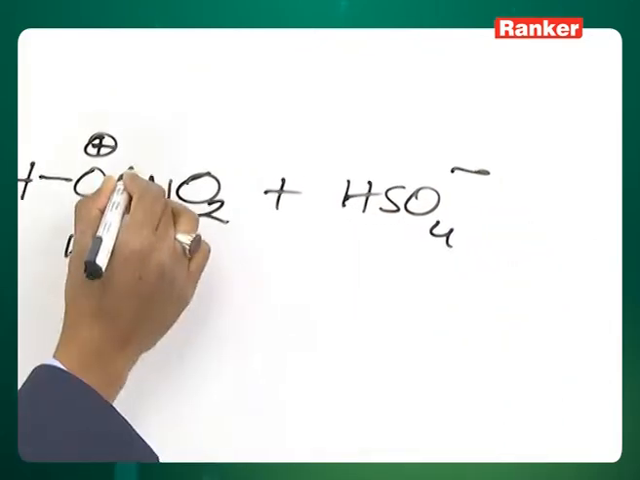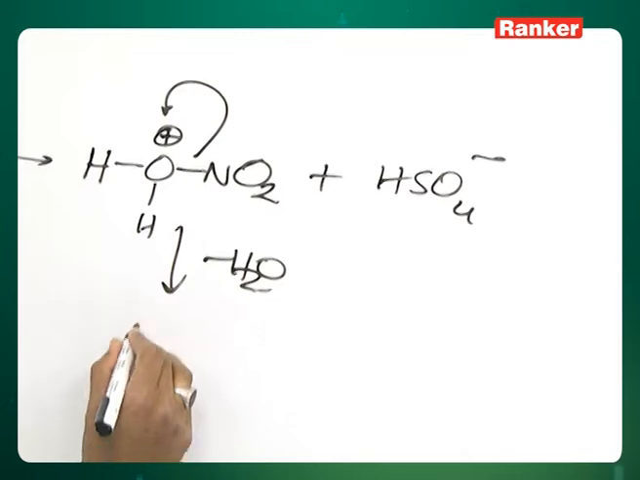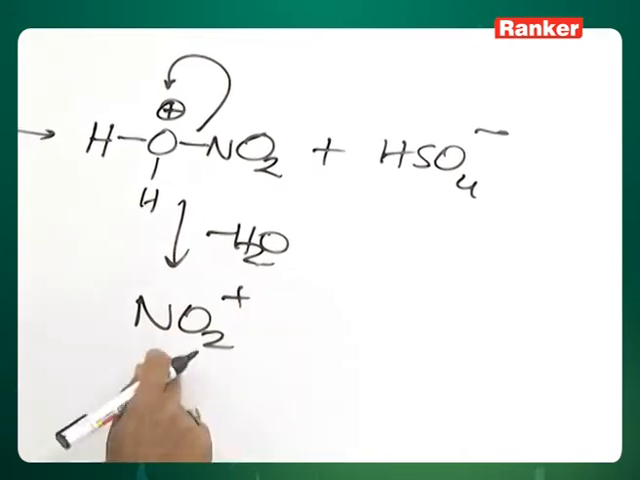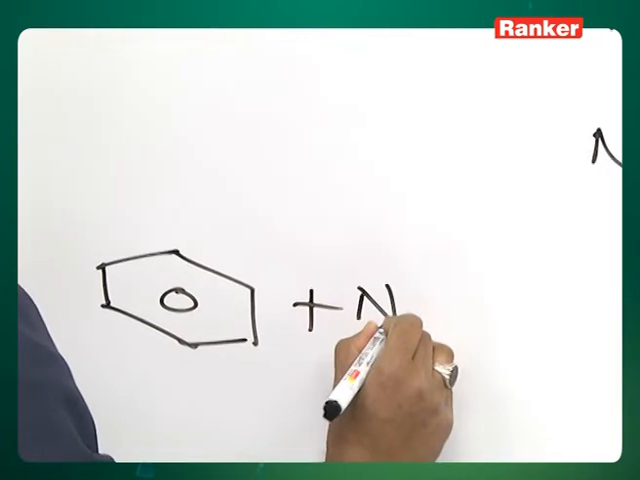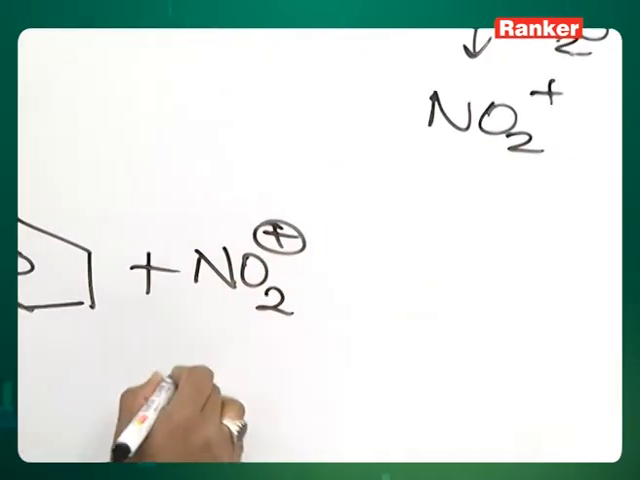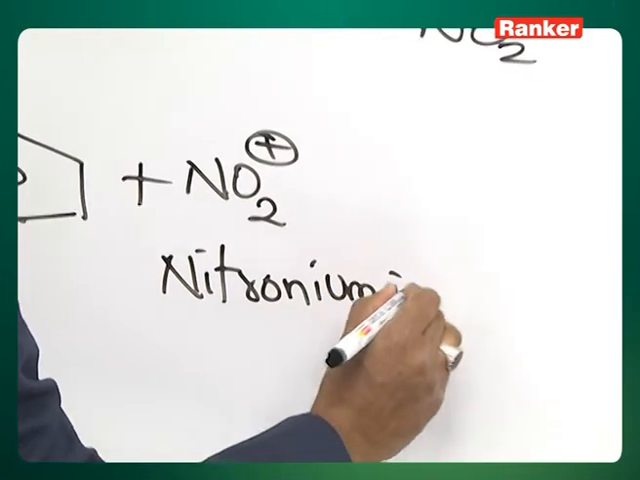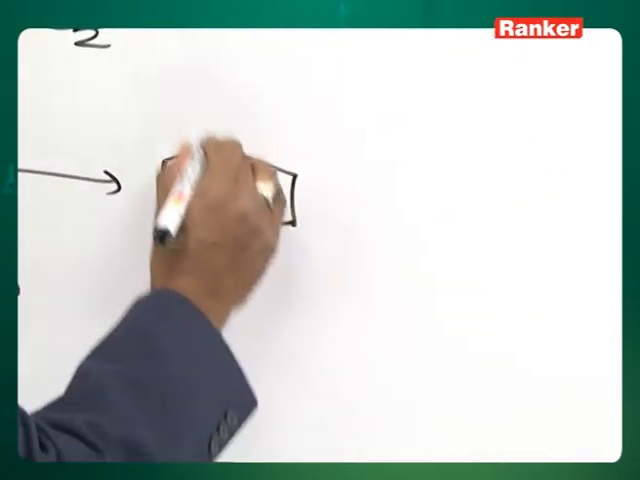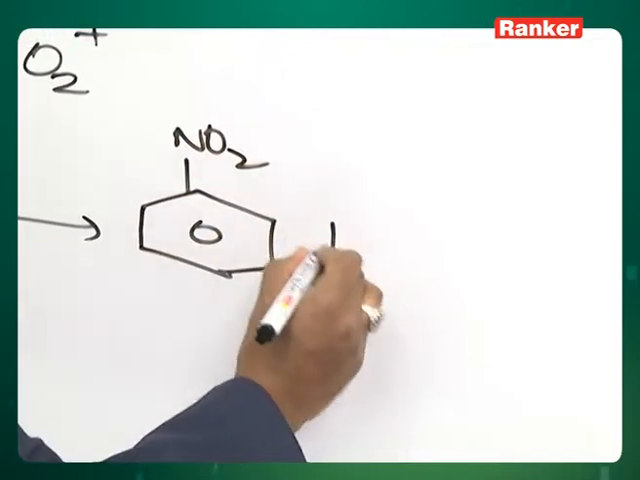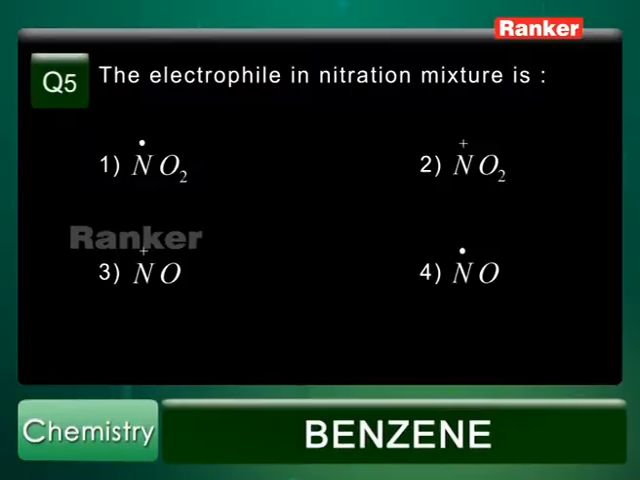Then this will lose water and produces NO2 plus. This NO2 plus attacks benzene. It is called nitronium ion. This electrophile attacks and knocks out H plus to give nitrobenzene. So the correct answer therefore is second option, nitronium ion.